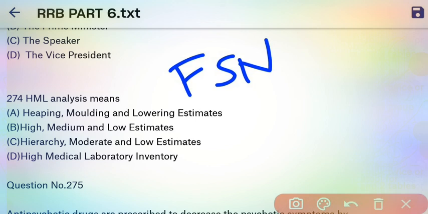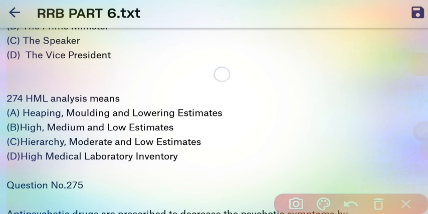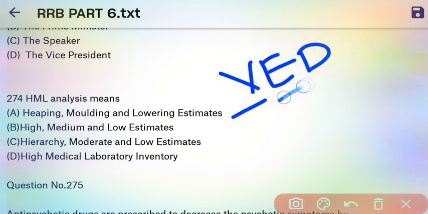FSN means fast moving, slow moving and non moving. So it classifies based on the quantity and the rate of consumption. Third method is VED, that is vital, essential and desirable. VED classifies according to the importance of a particular product.